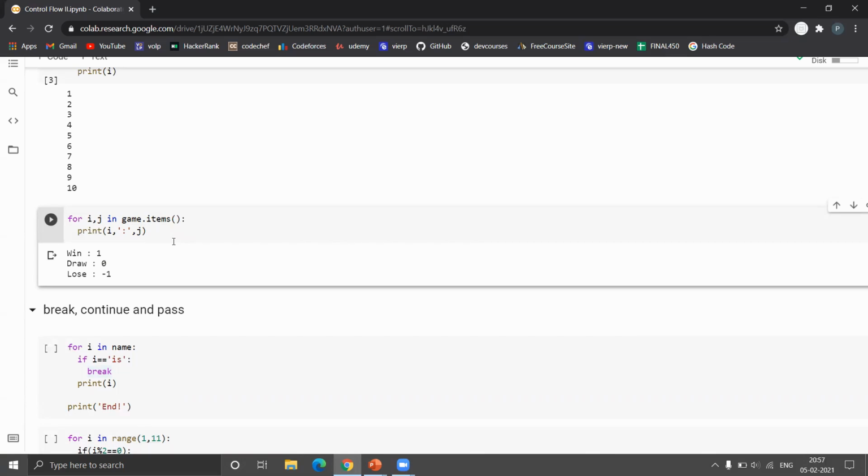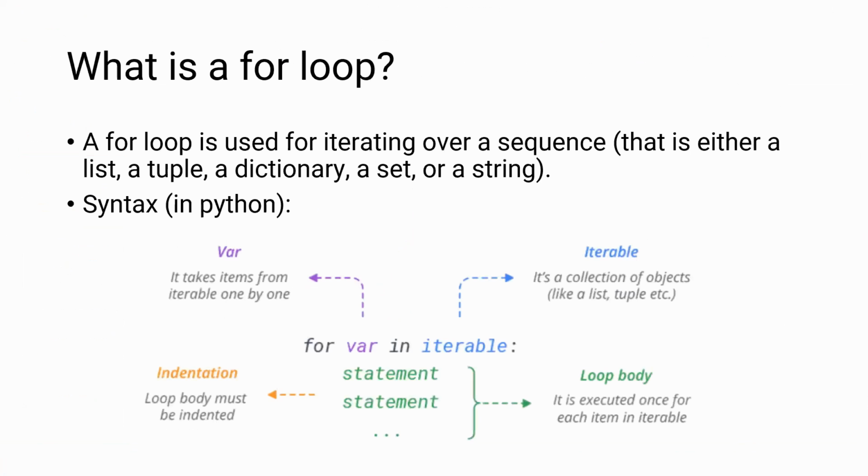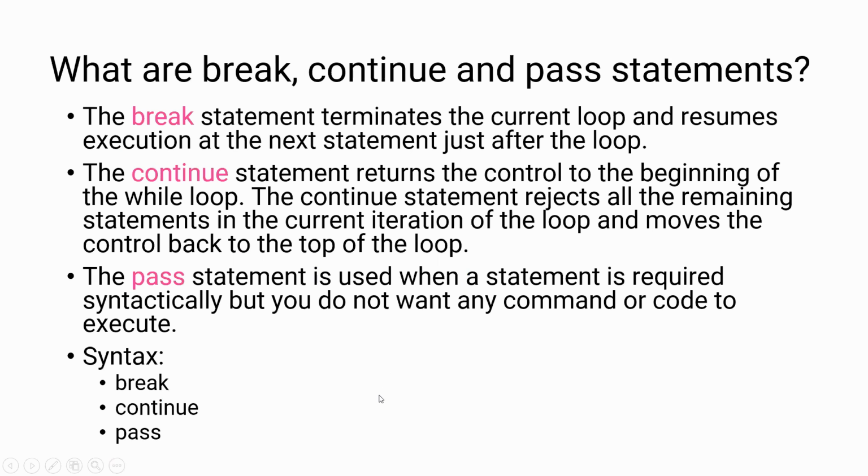Now let's see what break, continue, and pass do. A break statement terminates the current loop and resumes execution at the next statement just after the loop. So whatever iteration you are in, it just breaks from that loop. The loop is terminated, and whatever statement is written just after the loop is executed.